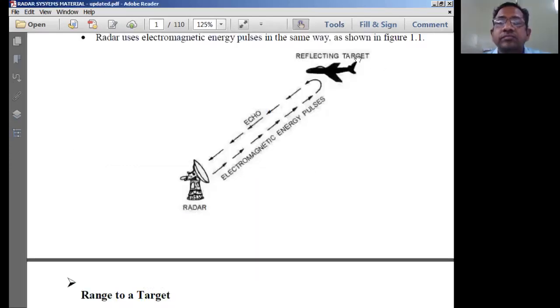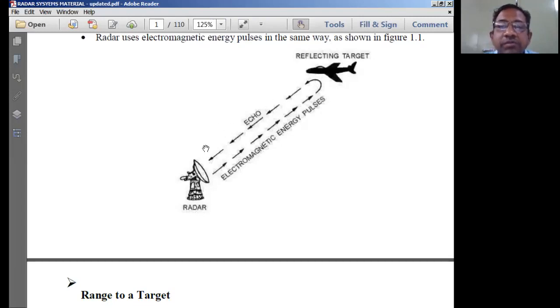Now look at how a radar normally functions. This is an antenna, used both as a transmitter as well as a receiver of signals. The antenna transmits electromagnetic pulses, and these pulses travel in free space, and once they hit the target, they get reflected back to the receiving antenna, and the same antenna now acts as a receiving antenna.